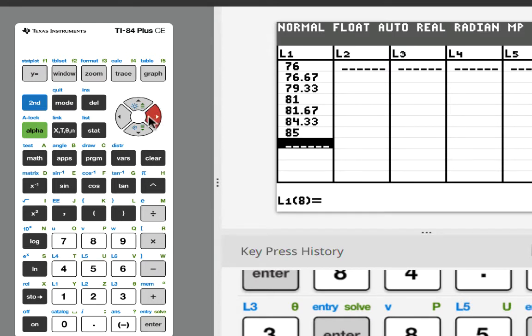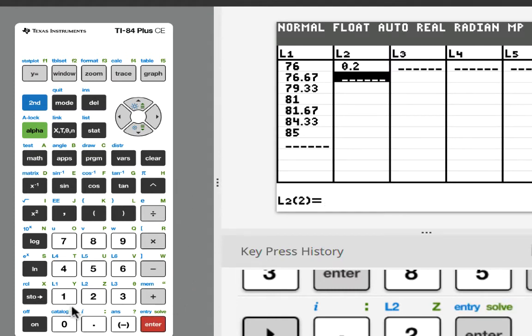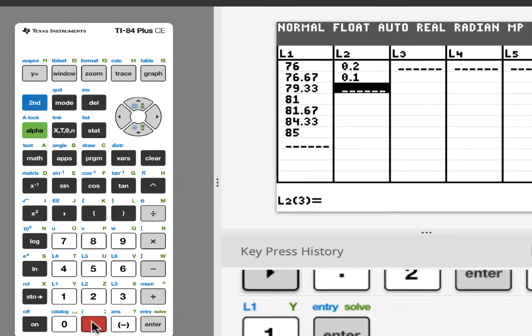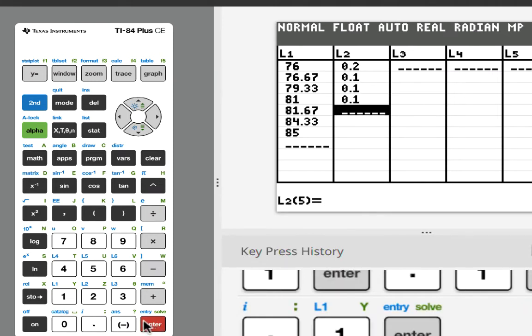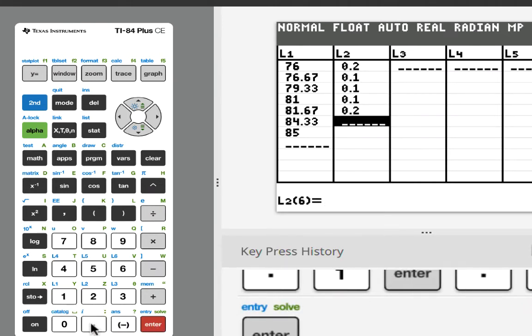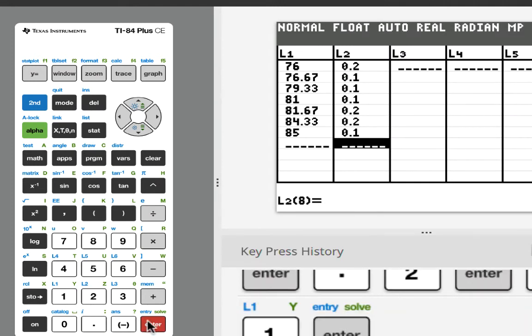Take your cursor to the second column, L2. Now 76, remember, was 0.2. Enter, then 0.1, enter, 0.1, enter, 0.1, enter, 0.2, enter, 0.2, enter, 0.1.